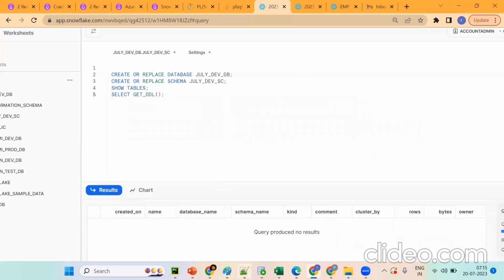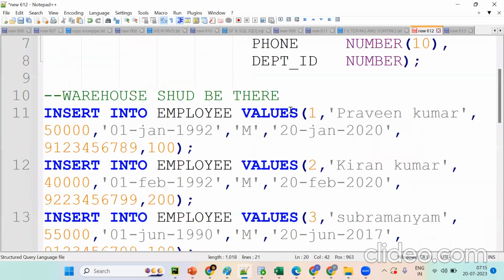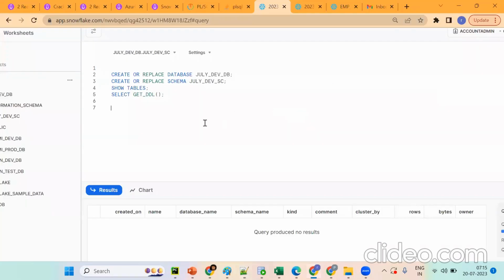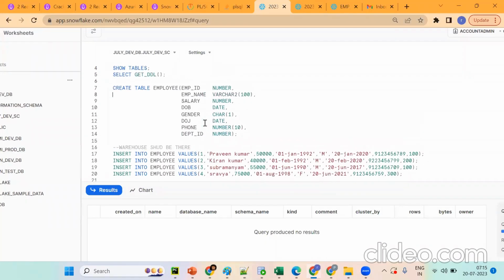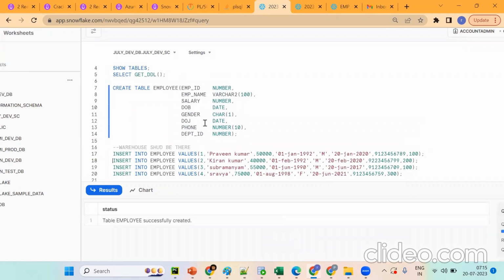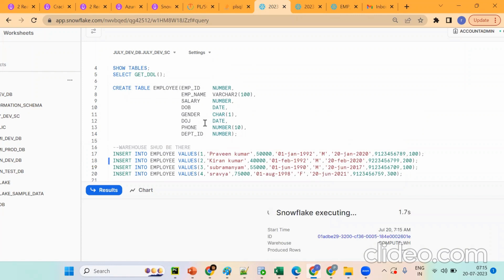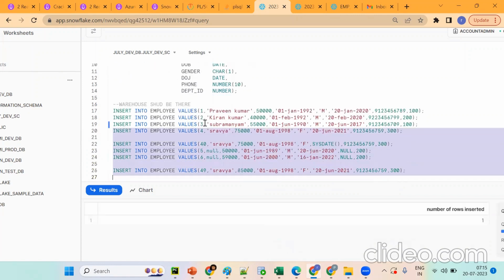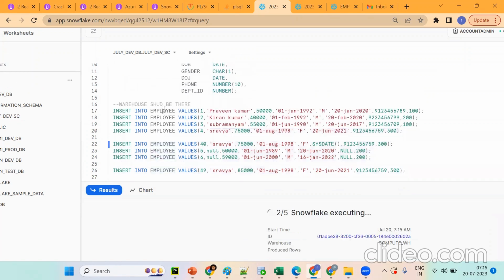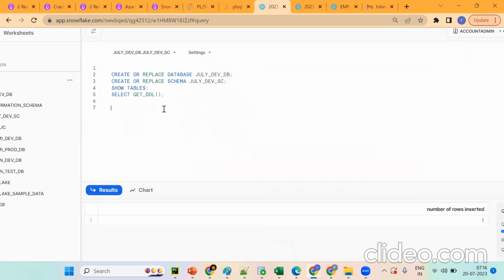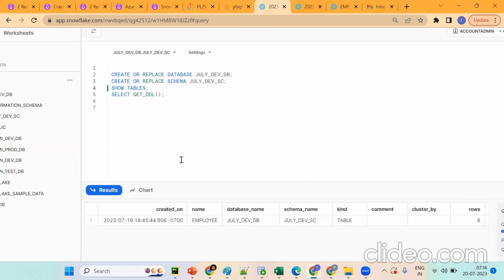Now how can I populate? We can just now create one table. So the table got created. Then insert some data. I'm populating some data. Now if I run show tables, how many records will we get? We'll get only one record. Now if I want to see data, how can I see it?